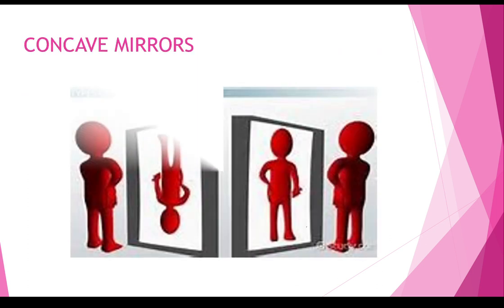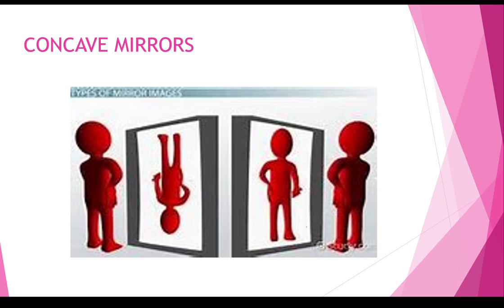Now here are very interesting examples of concave mirrors. A person standing in front of a concave mirror will get an inverted image, and if we go close to the mirror, we will get a magnified image.